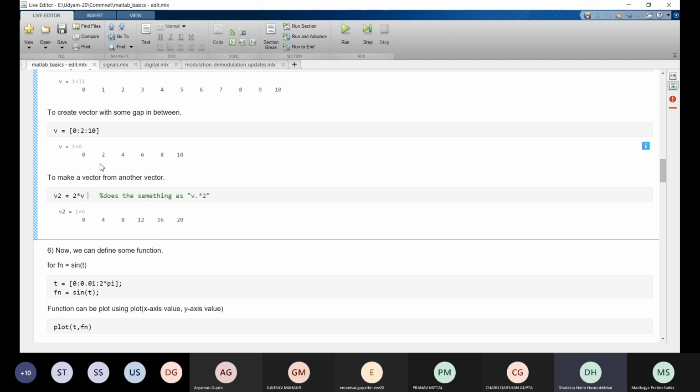So v from here is multiplied with 2 and we get v2. If v is a row vector or a column vector, 2 into v does the same thing, as if we would have done v dot multiplication sign and 2.